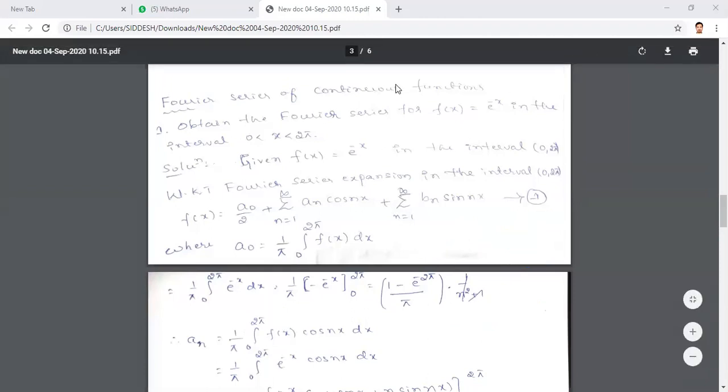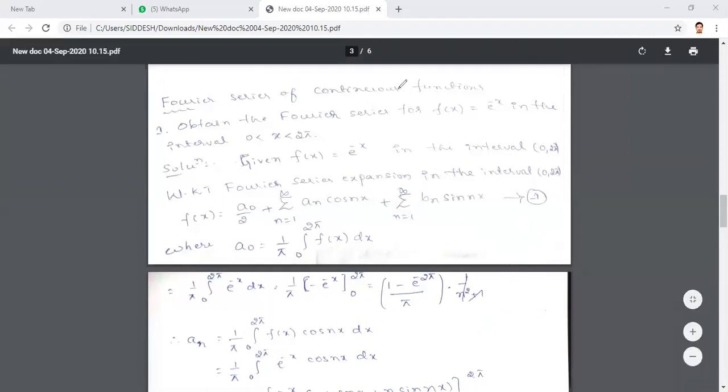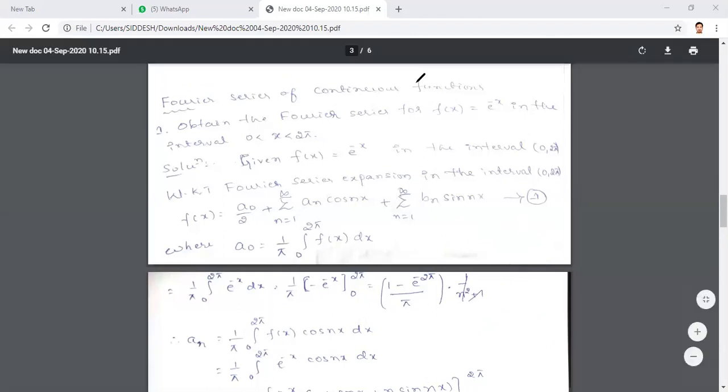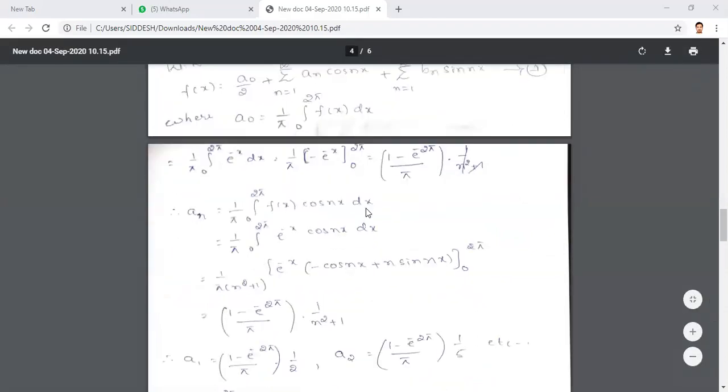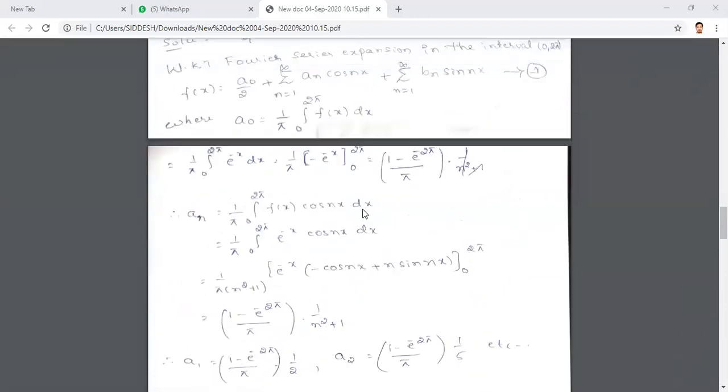a_n. The a_n formula in the interval 0 to 2 pi is a_n = 1 by pi times the integral from 0 to 2 pi of f(x) cos nx dx. You should know this formula by heart. Just substitute f(x). The given function is e power minus x, so the integrand becomes e power minus x cos nx. Now you have to integrate e power minus x cos nx with respect to x.